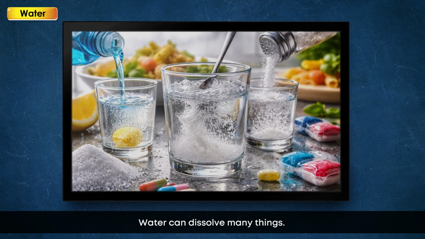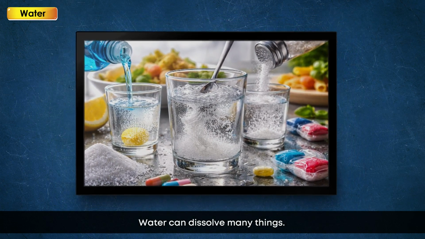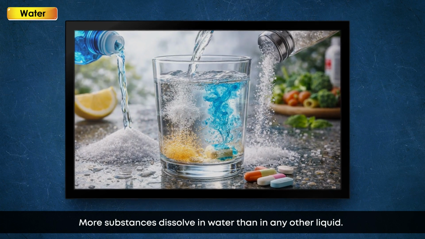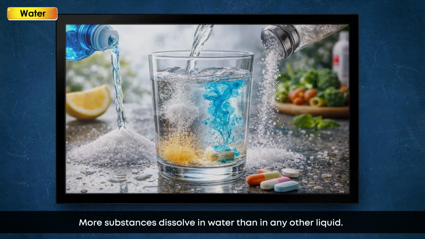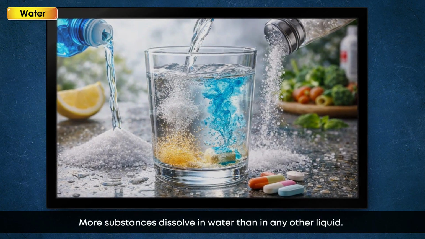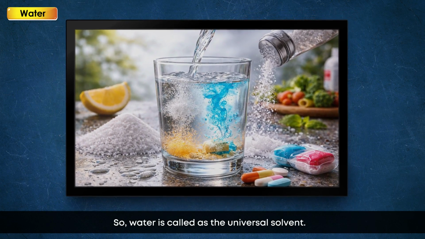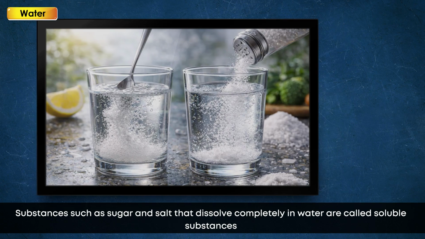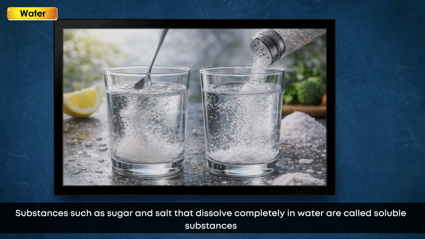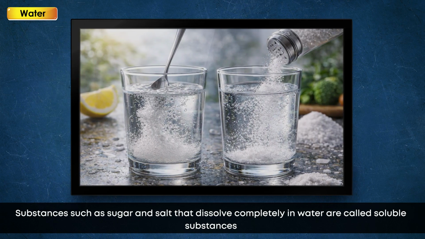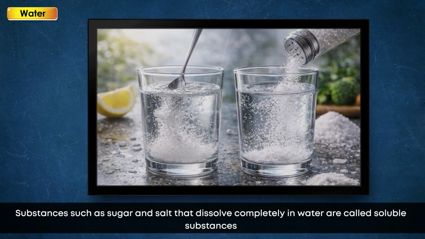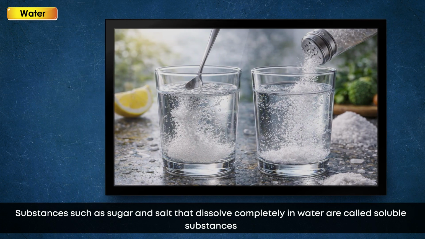Water can dissolve many things. More substances dissolve in water than in any other liquid. So, water is called the universal solvent. Substances such as sugar and salt that dissolve completely in water are called soluble substances.